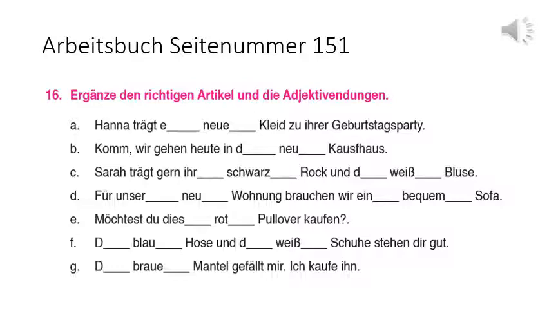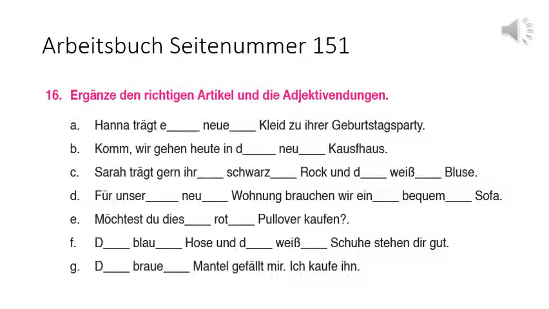Hannah trägt ein blank, neun blank Kleid zu ihrer Geburtstagsparty. Trägt means to wear. Here Hannah is the subject, Kleid is the object, so naturally Kleid means accusative. So the case is accusative and Kleid is a neutral noun. So which article will you use? We will use ein here. Whenever we use the ein article, you have to check whether the noun is neutral or masculine, and accordingly you need to use the adjective ending. So here Kleid is neutral, so we will use S here. So: ein neues Kleid zu ihrer Geburtstagsparty.